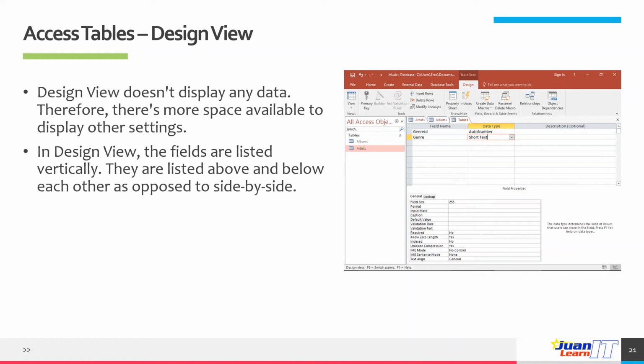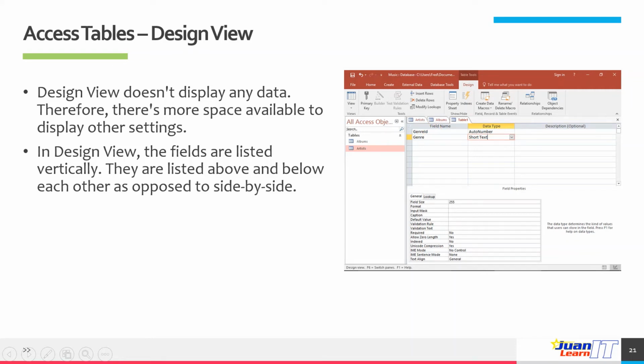It's just that you have the option, when designing a table, to use a design view or a datasheet view. Here's the difference. A datasheet view is just like Microsoft Excel: you've got the header and then you've got the data there.